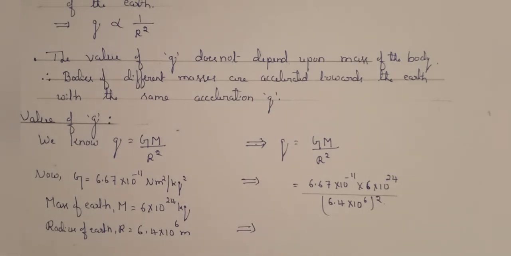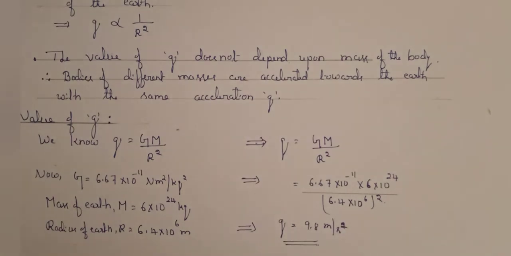The unit of acceleration due to gravity is meter per second square. Therefore, g is equal to 9.8 meter per second square. Therefore, the value of g on the surface of the earth is 9.8 meter per second square.